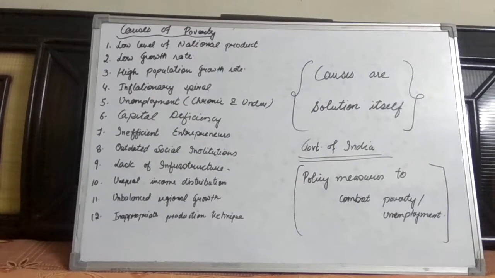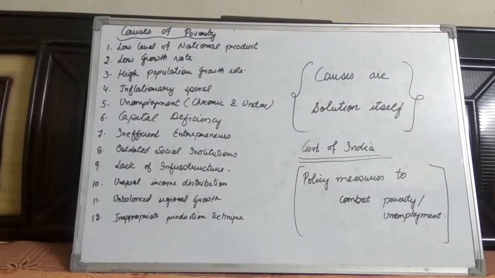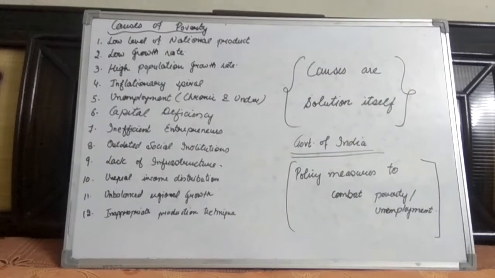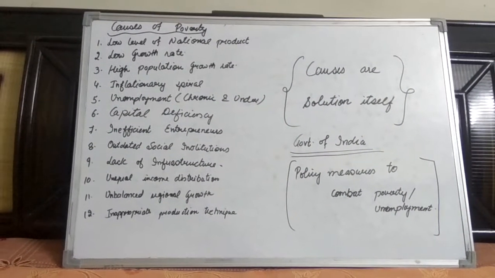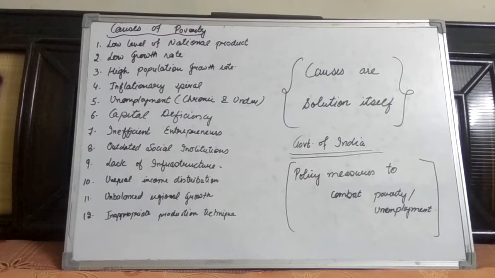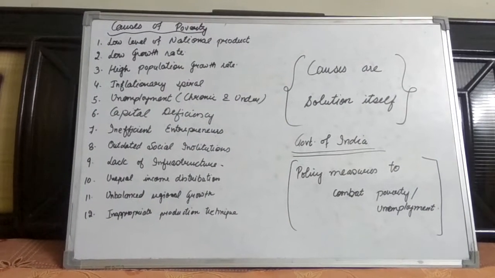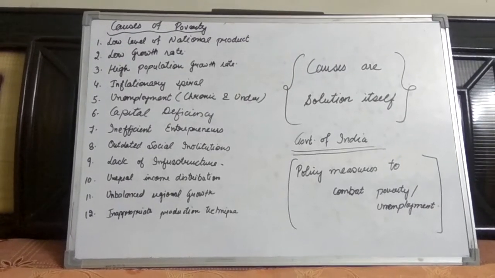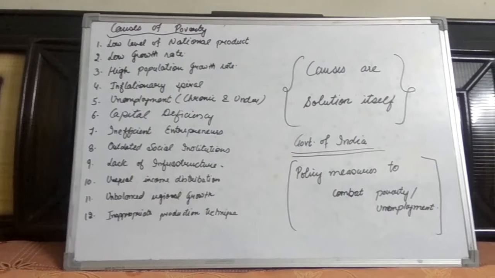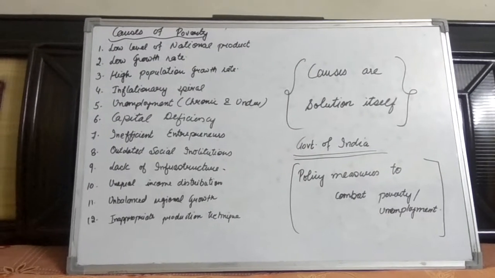Next is the low growth rate. Despite applying planning strategy in India, the growth rate of national income, that is gross domestic product and gross national product, these growth rates are termed to be very low, which promotes poverty.